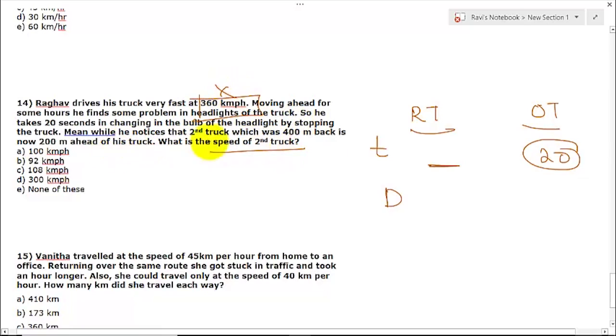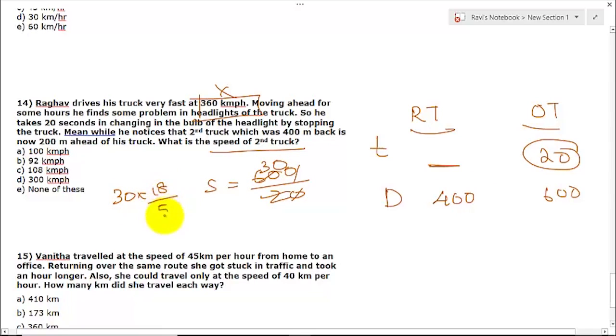The other truck was 400 meter back, so it covers 400 meter, and now it is 200 ahead, that is 600 meter in 20 seconds. Speed will be 600 by 20, that is 30 meter per second. Now you have to convert this into kilometer per hour. You have to multiply with 18 by 5. 6 times 18 is 108. So the value would be 108, option C.